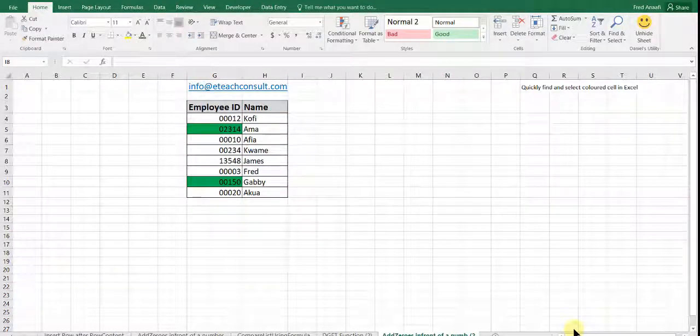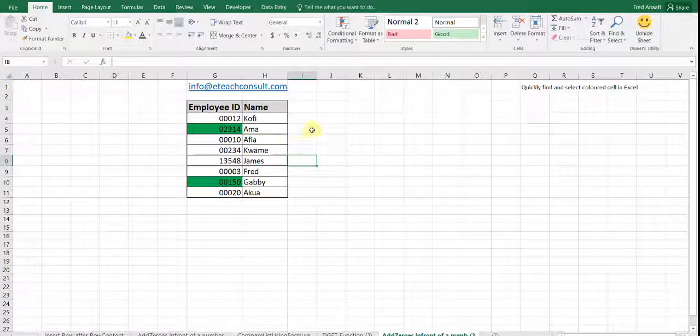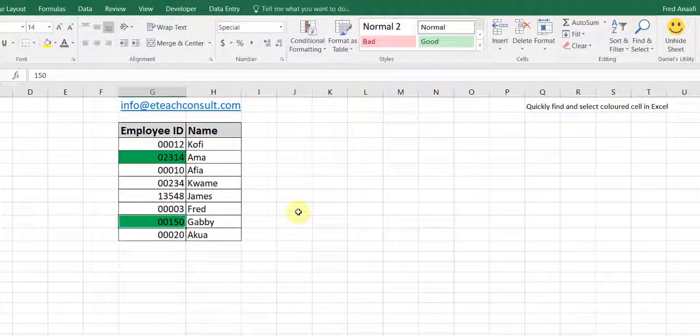Today, we want to look at how to select particular cells based on the format of that particular cell. Assuming we have a lot of data where we want to select the cells based on its format. For example, we have colored some cells green and want to select those cells.